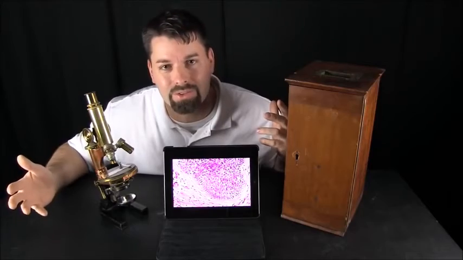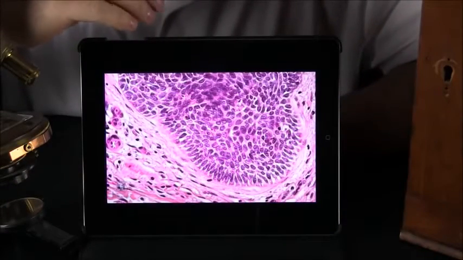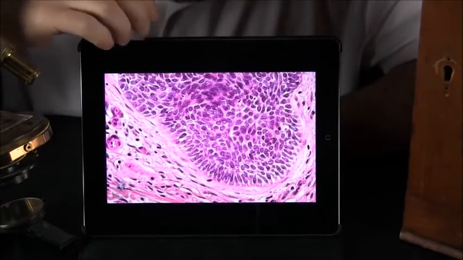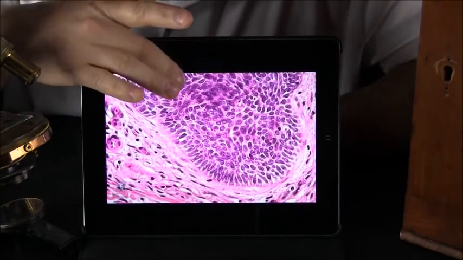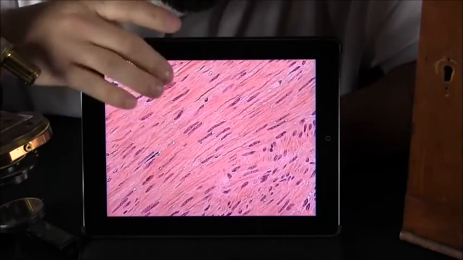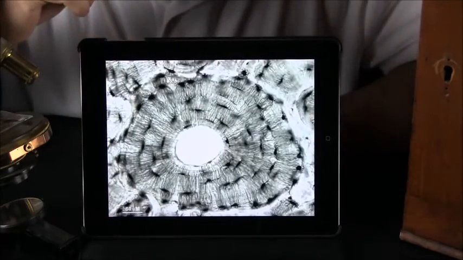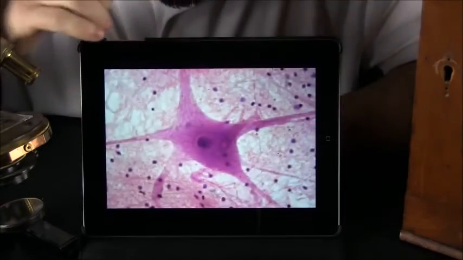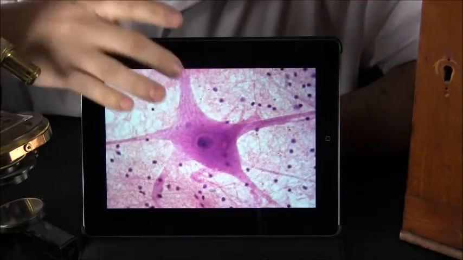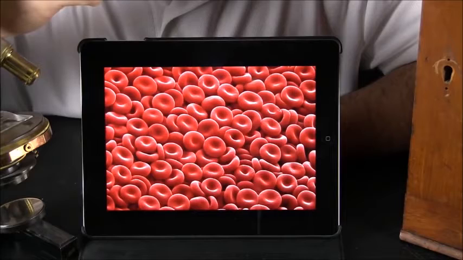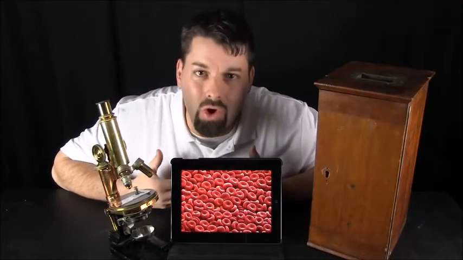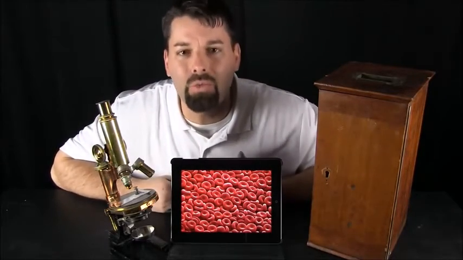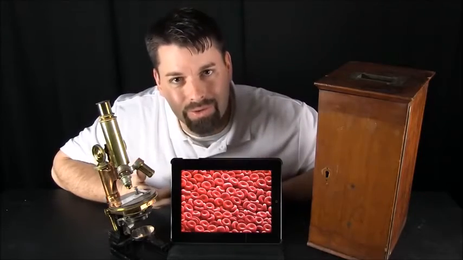some of those cells. When scientists looked at those plants and animals under the microscope, here are some pictures of what they saw. They saw skin cells. They saw muscle cells. Here's a picture of some bone cells. Now these are some nerve cells. And take a look at that. Those right there, those are blood cells. So scientists found all these different cells. How do they work together and what do they do?